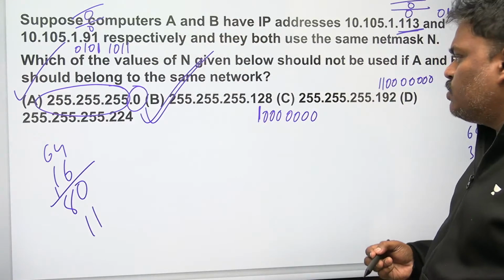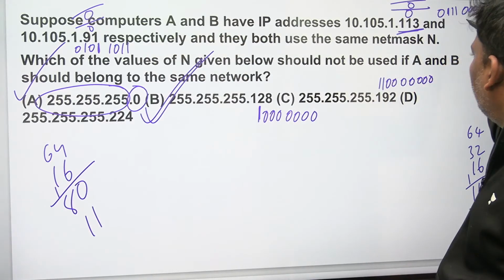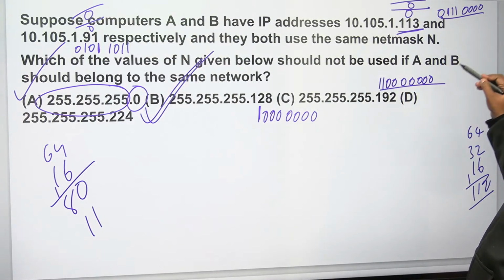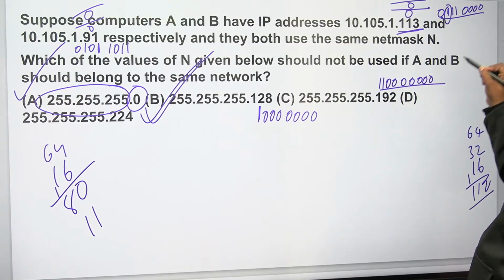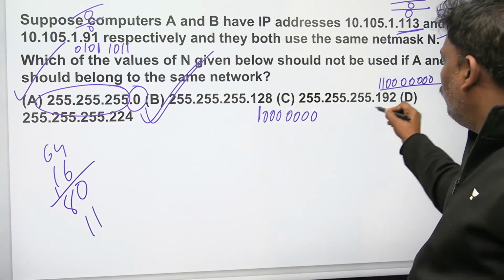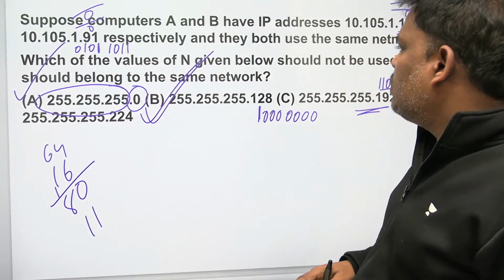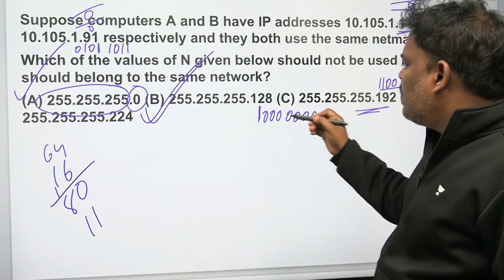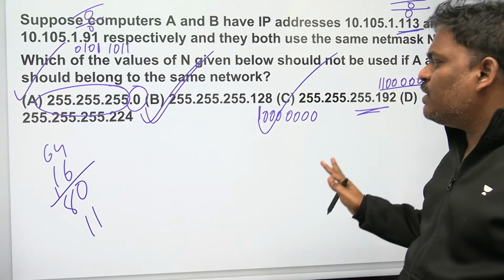Now see with the third option. If you observe this one, I think only one bit will match. The value is going to be 64. And if you do this one and this one, I think one bit only will match. I think option C also. Please do the AND operation. Nothing special.